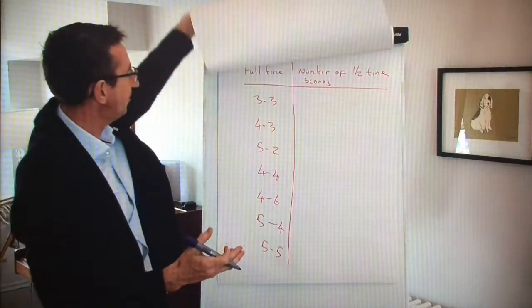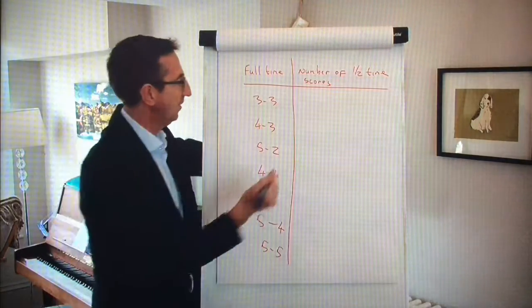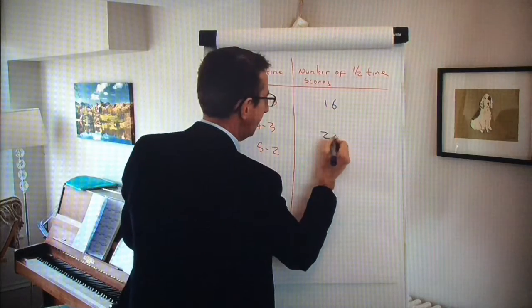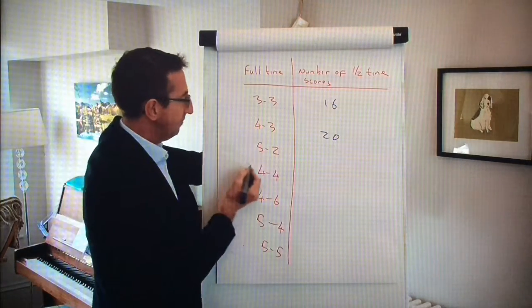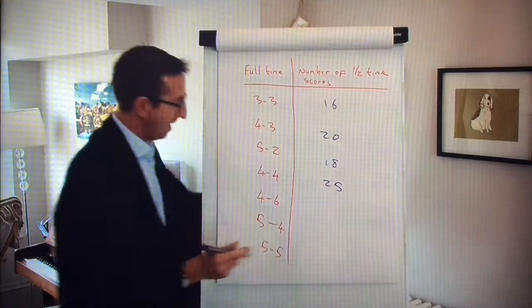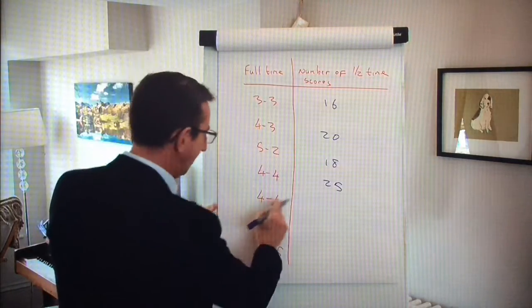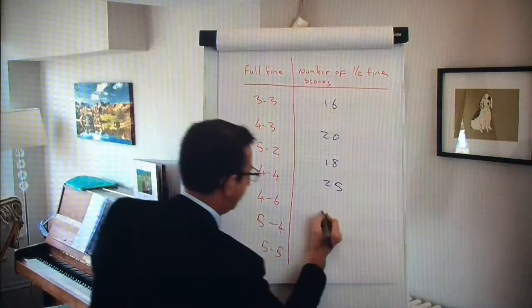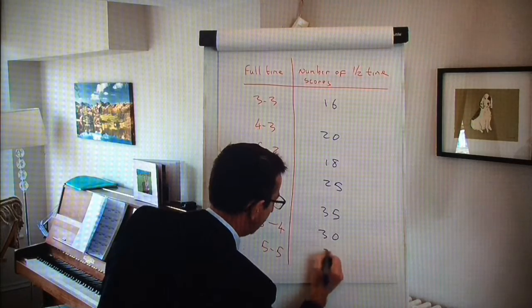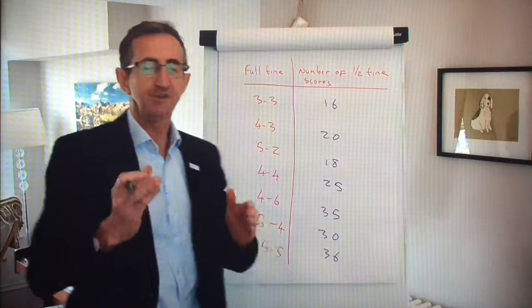Because you get to the situation where you have a range of full-time scores and you're thinking about the number of half-time scores. You've agreed that this one is 16. You've agreed that this one is 20. You've agreed that this one is 18. You've agreed that this one is 25. And you say, well, what about these? And then they can work on those, and then they can say, that's 35, that's 30, that's 36. Some pupils now will not be drawing it. Again, we're going through these stages of theirs.